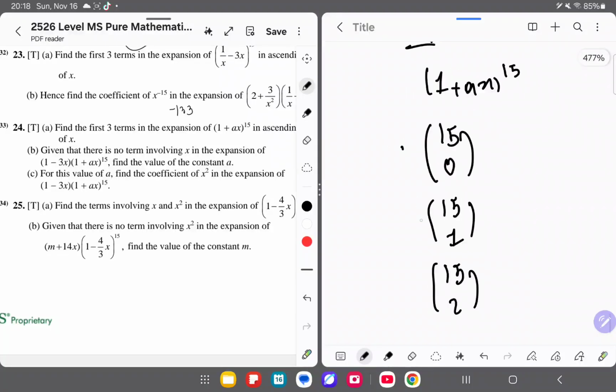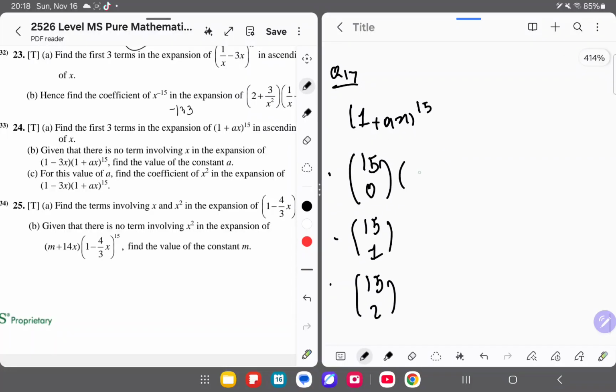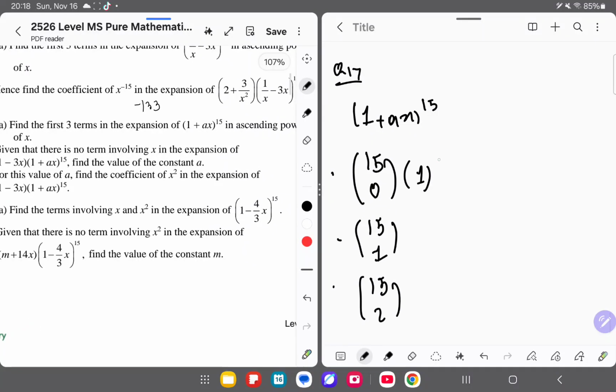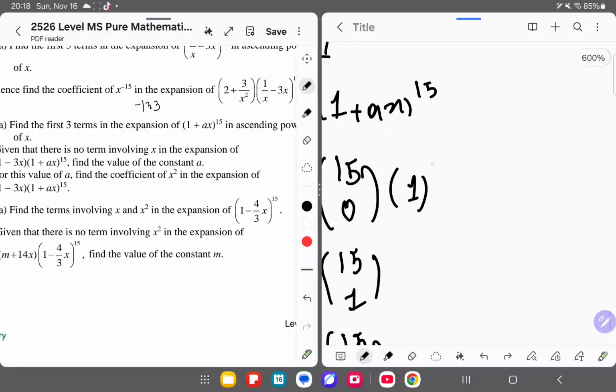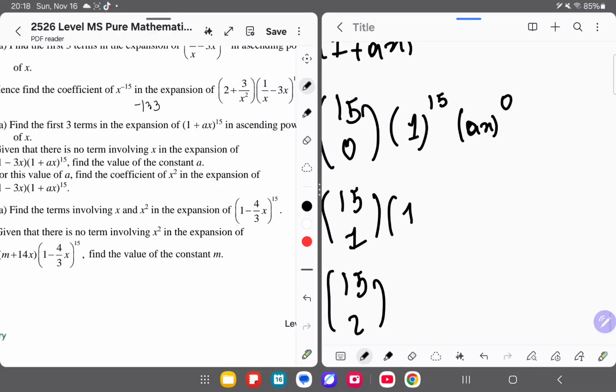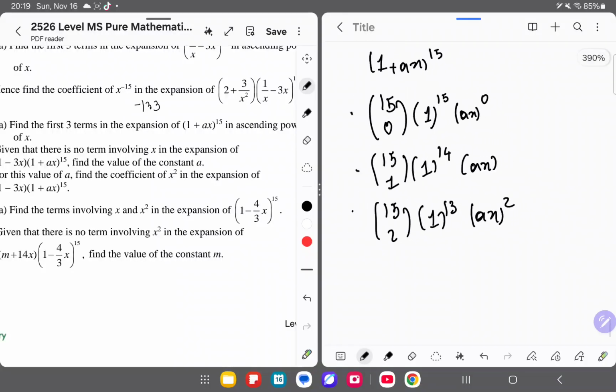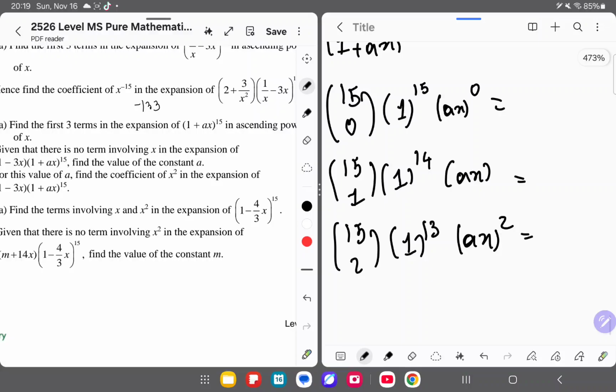You put the constant first. They're asking for ascending, so lowest power, meaning correct order. So you put 15 here and ax as 0, and then this decreases by 1, this increases by 1, and you continue that here, then you add.